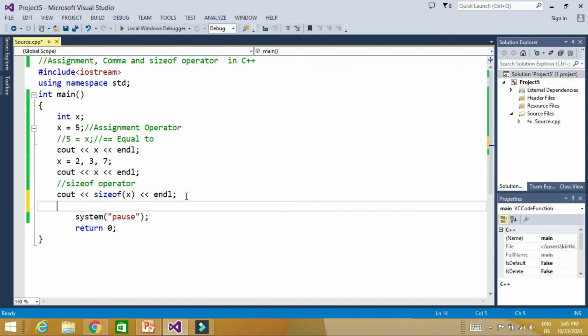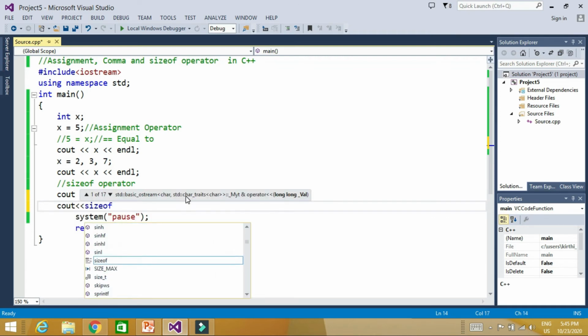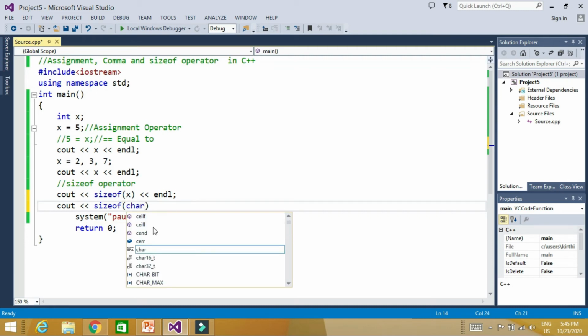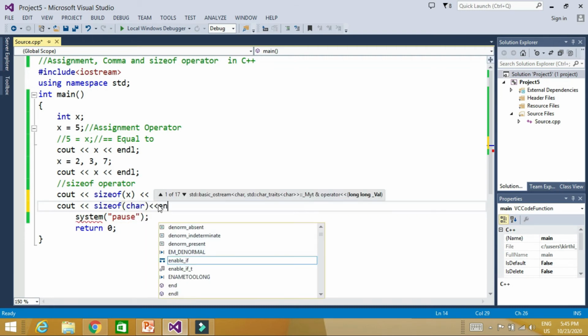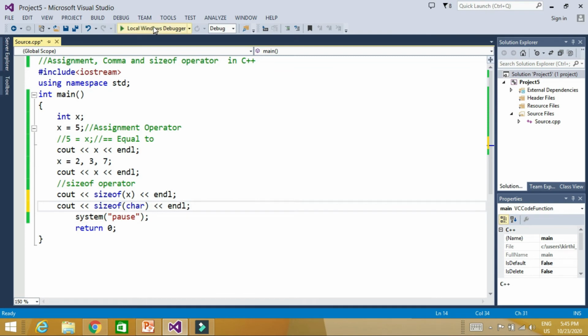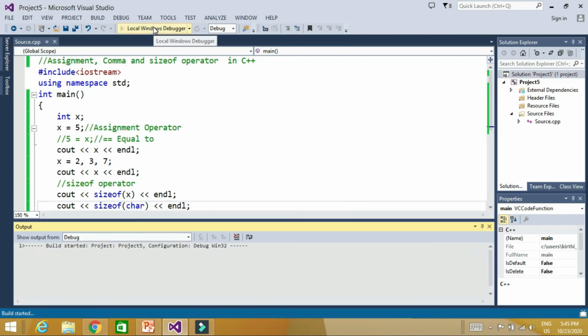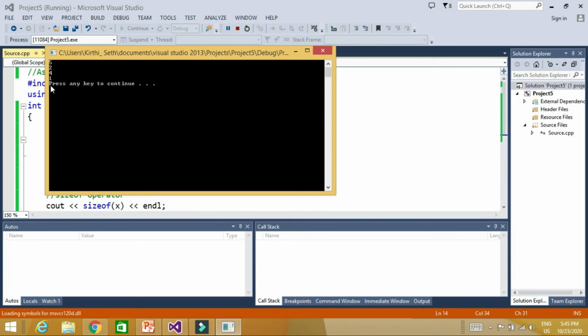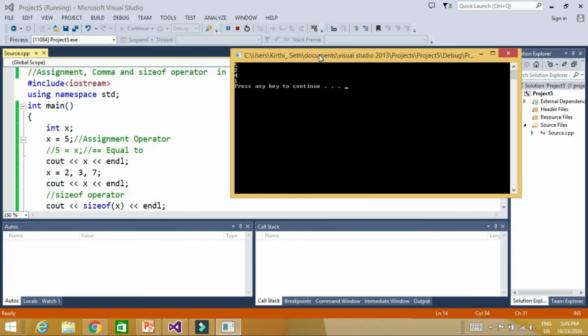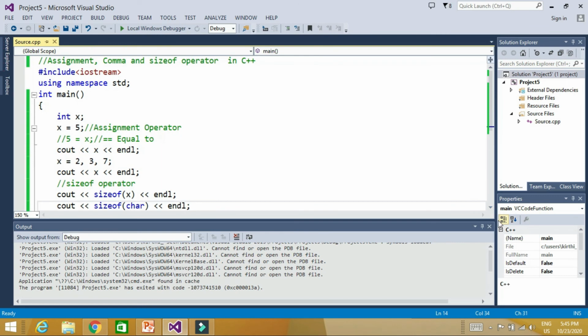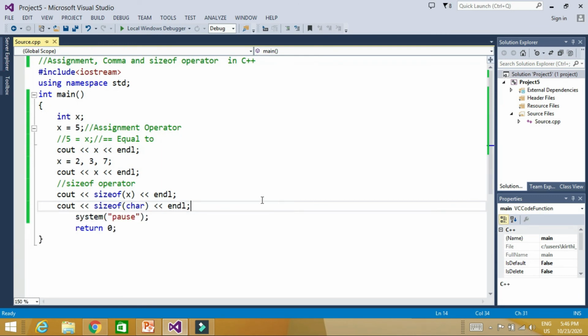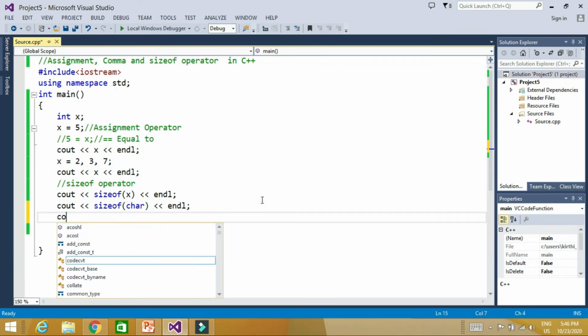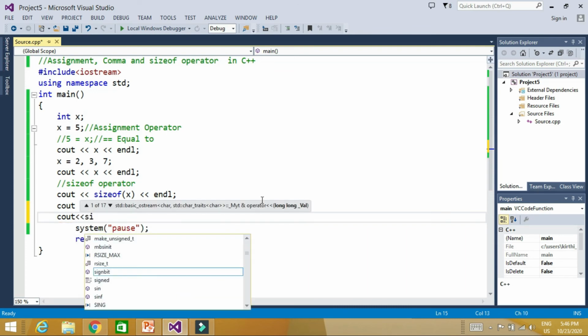Here I write a variable, but I can write a type also. For example, cout sizeof char. So we can directly write the type also. We can write the variable name also. Now a character takes 1 byte. See, a character takes 1 byte to be stored in computer memory. So either you can write the variable name, you can write the type of the variable, or you can give some constant value. For example, sizeof 5.5.